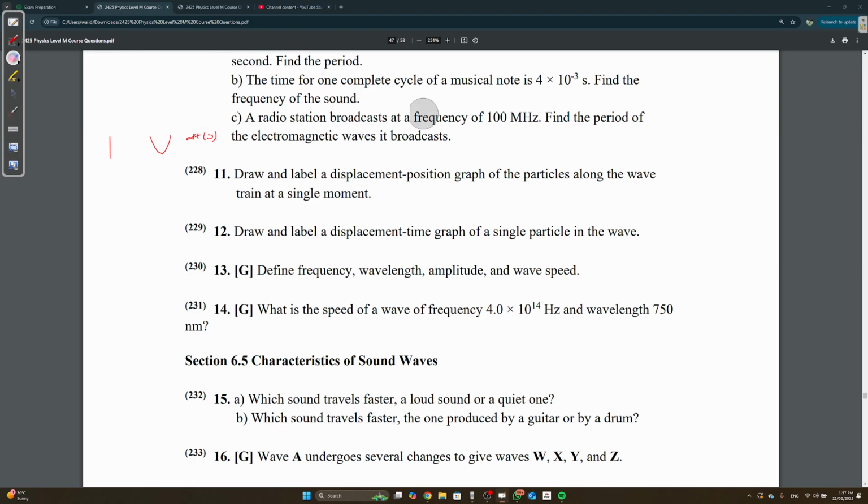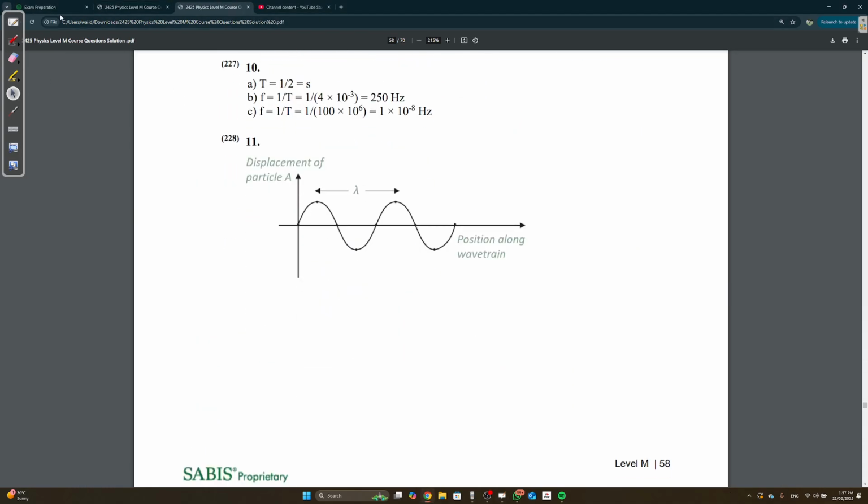I don't know why. Anyways, you should know displacement position looks like this. Lambda, by the way, means wavelength. So displacement of particle against position, very easy. You should put the units, meters and meters. I'm pretty sure you get marked off if you don't put units.